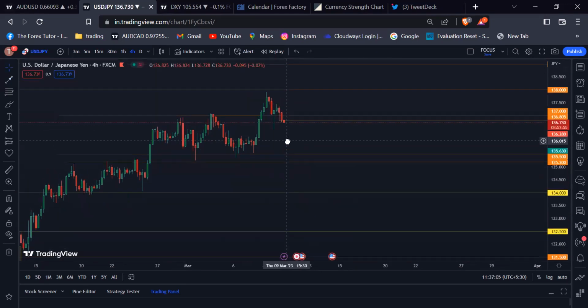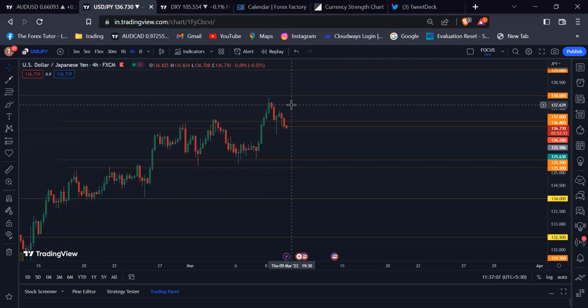So my last and final pair is USD yen. If you look at the USD yen right now, the USD yen respected the 138.00 psychological number, and there is some pullback happening right now. It's currently moving towards the